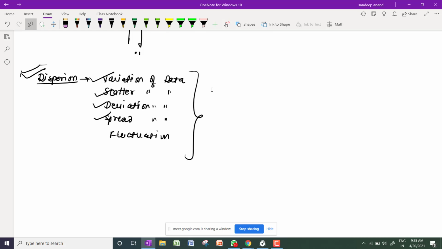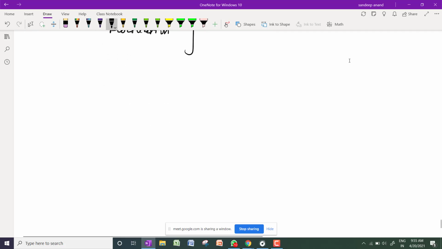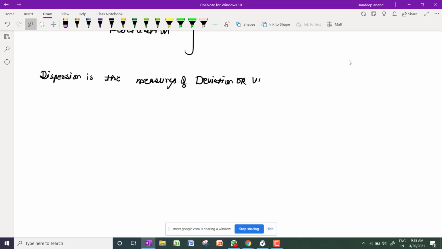So if I am going to define dispersion, I can say that dispersion is the measure of deviation or variation of the items.